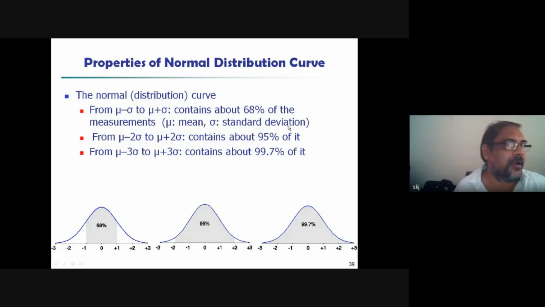Suppose we have data items, and we compute a mean value, and we compute a standard deviation from the formula I showed you. If we plot in this form, then roughly 68%, then this has 95% and this has 99%.